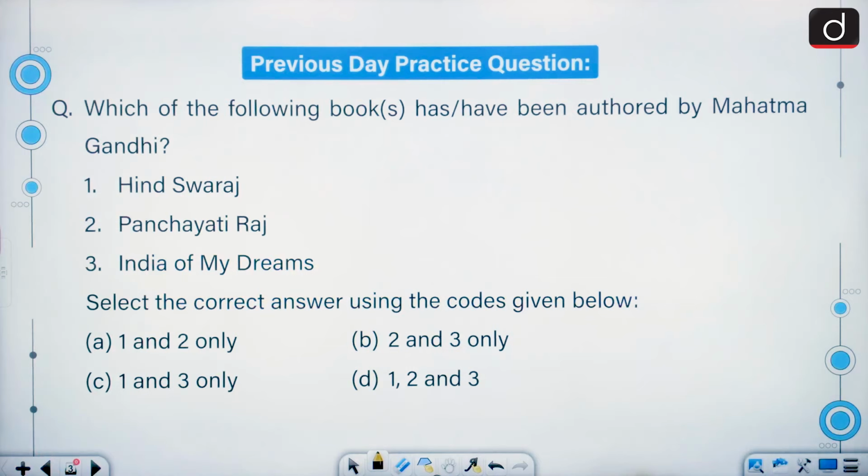Let's begin with the practice question. Which of the following books have been authored by Mahatma Gandhi? Hind Swaraj, Panchayati Raj, India of My Dreams. As we have to select the correct answer, all are correct. D is going to be the correct answer here.